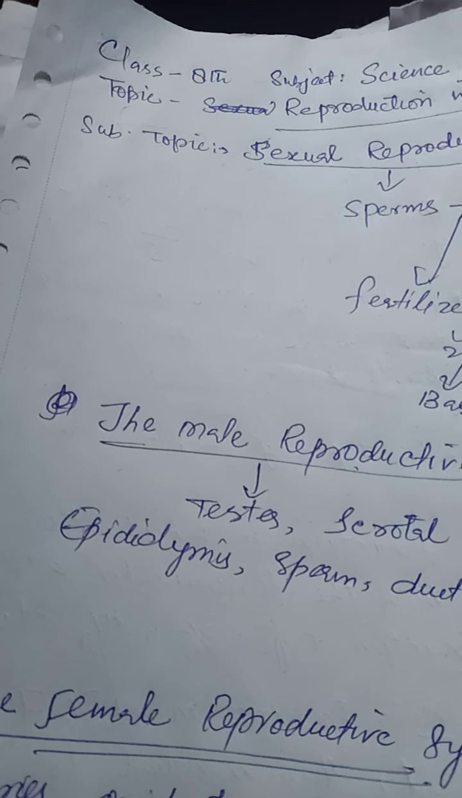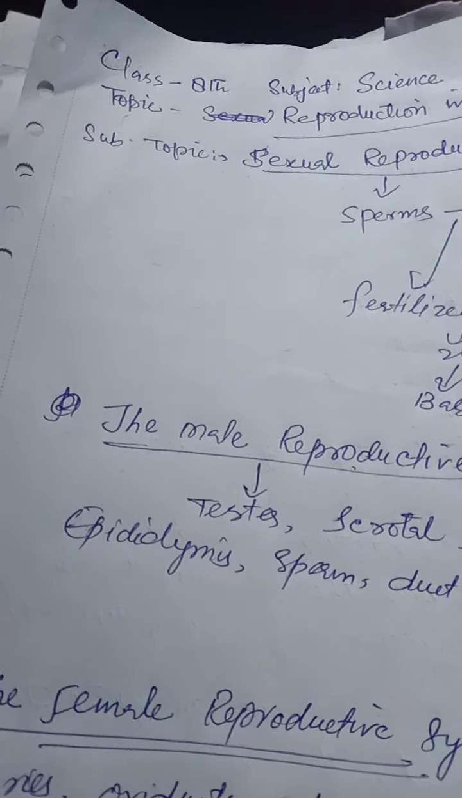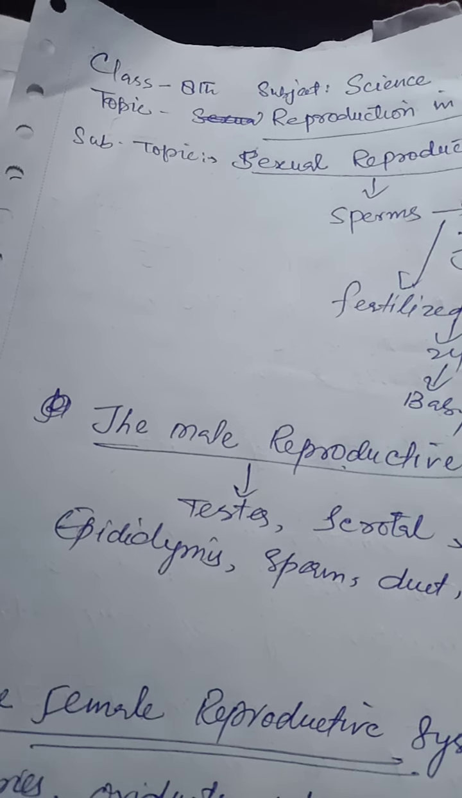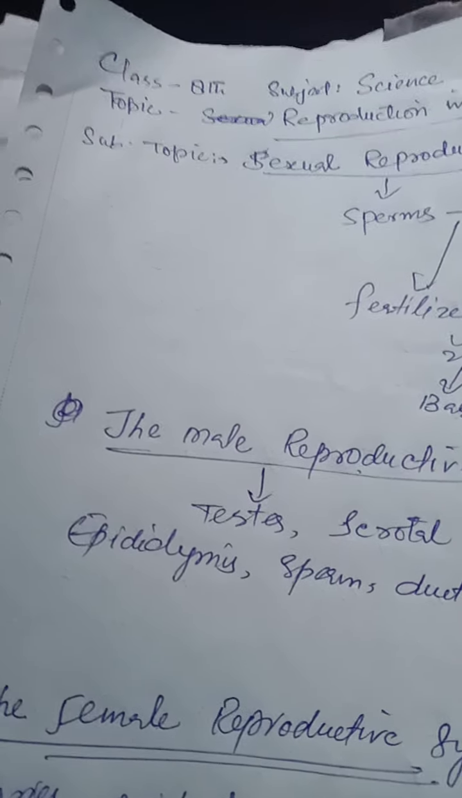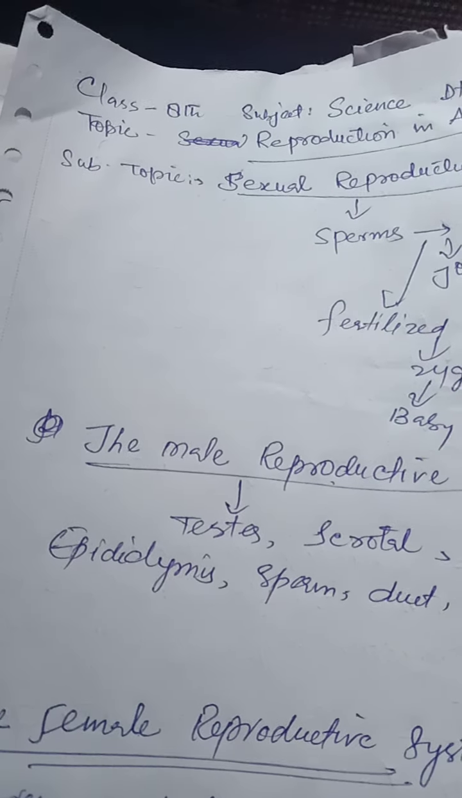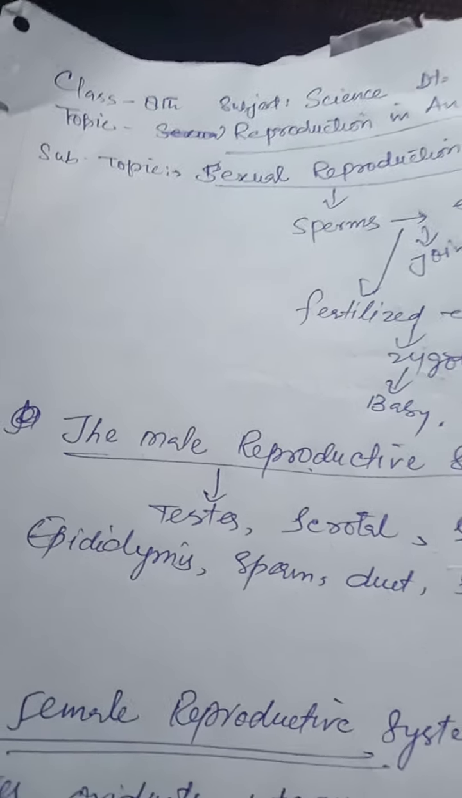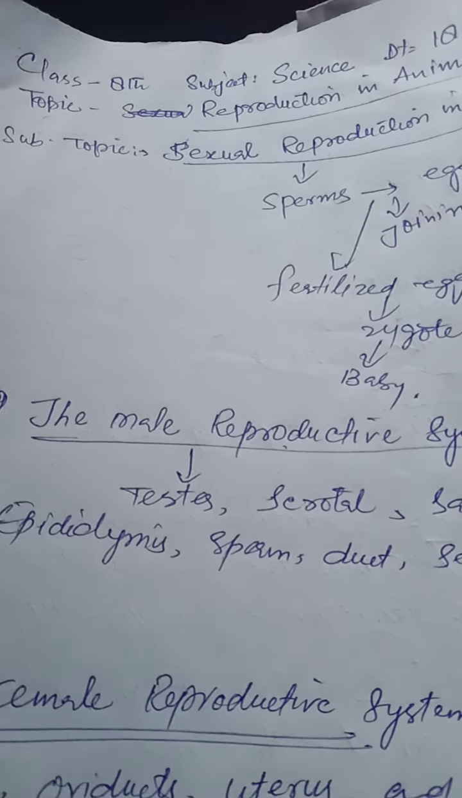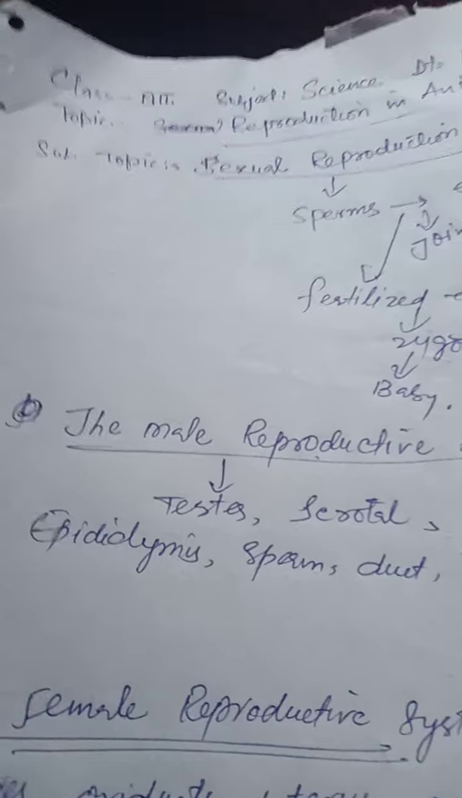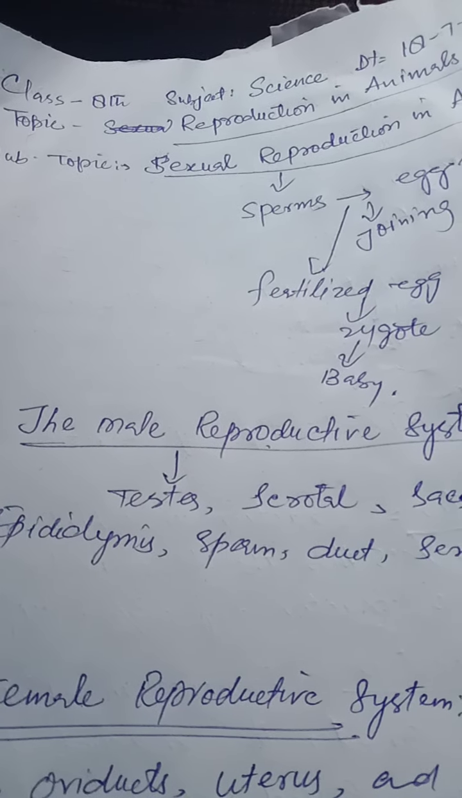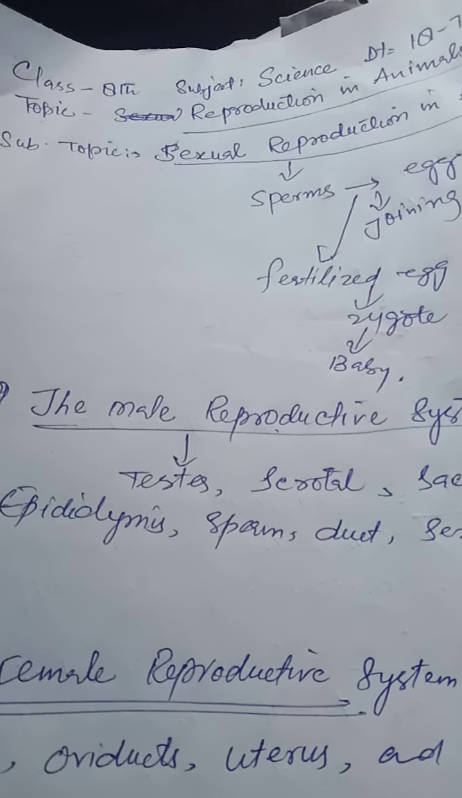They reach the oviduct. If at the same time the ovary of the woman releases the egg or ovum, this egg also goes into the oviduct. One of the sperm enters the egg and they fuse. This is called fertilization. During fertilization the nucleus of the sperm fuses with the nucleus of the egg to form a single nucleus.